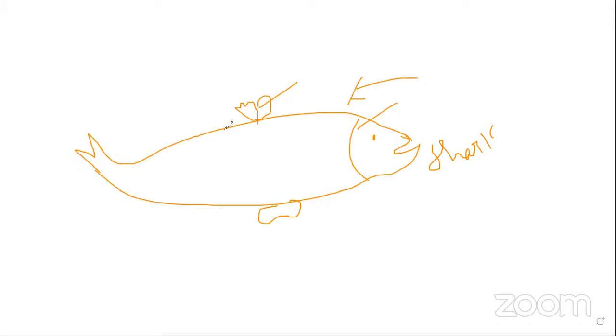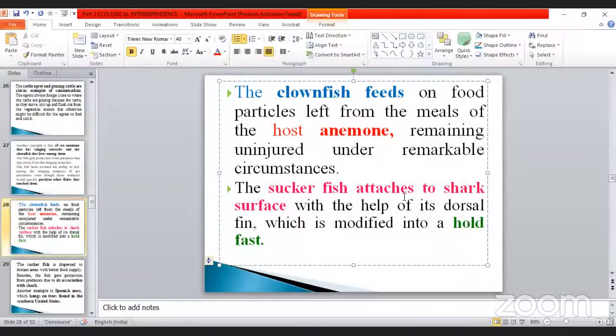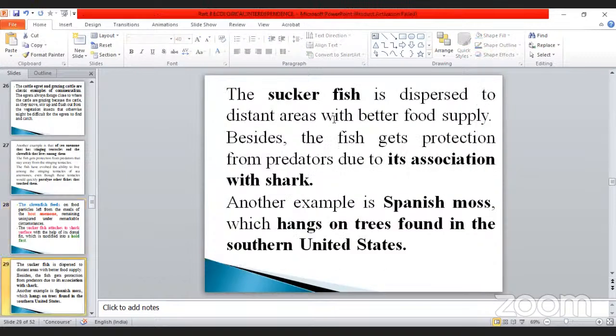Other big animals will not come too near because the shark is a very dangerous one. It is a very big carnivore. It can eat any animal within a short period. That's why they will not come. So that has been given here. I will finish up to this level. The sucker fish attaches to the shark's surface with the help of its dorsal fin, which is modified into a hold fast. The sucker fish is dispersed to distant areas with better food supply. Besides, the fish get protection from predators due to its association with the shark.